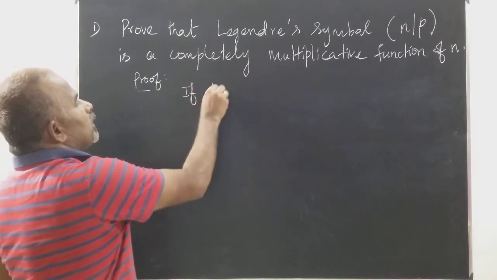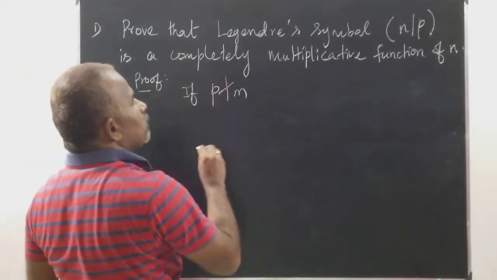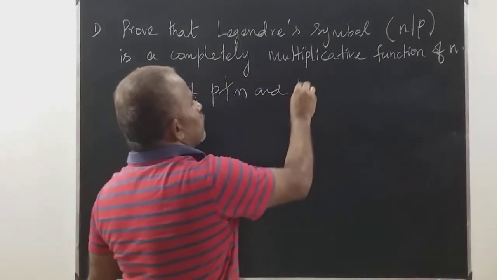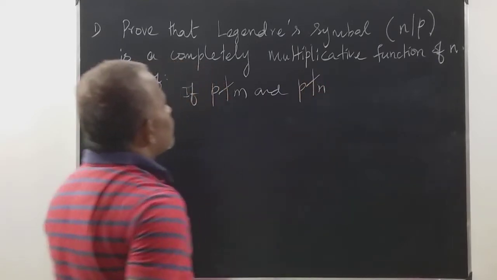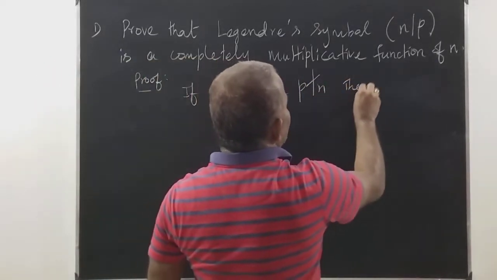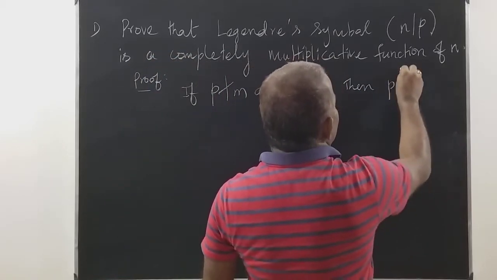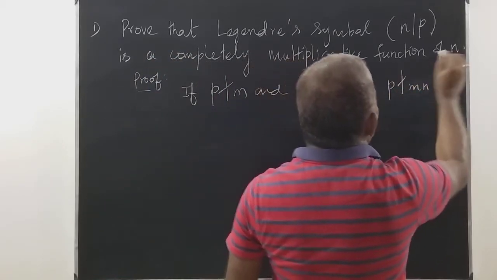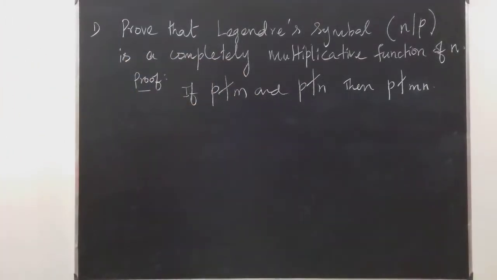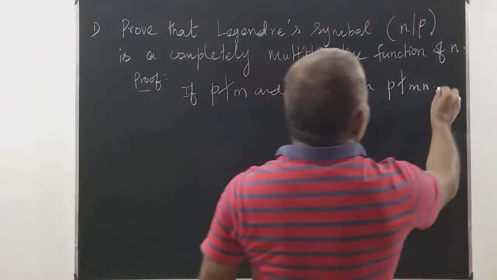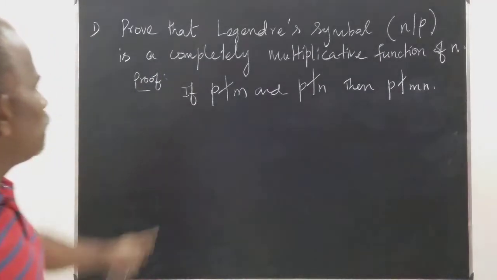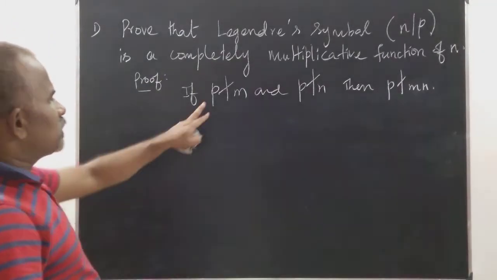If p does not divide m and p does not divide n, then definitely p does not divide mn. P does not divide mn. So p does not divide m means what?